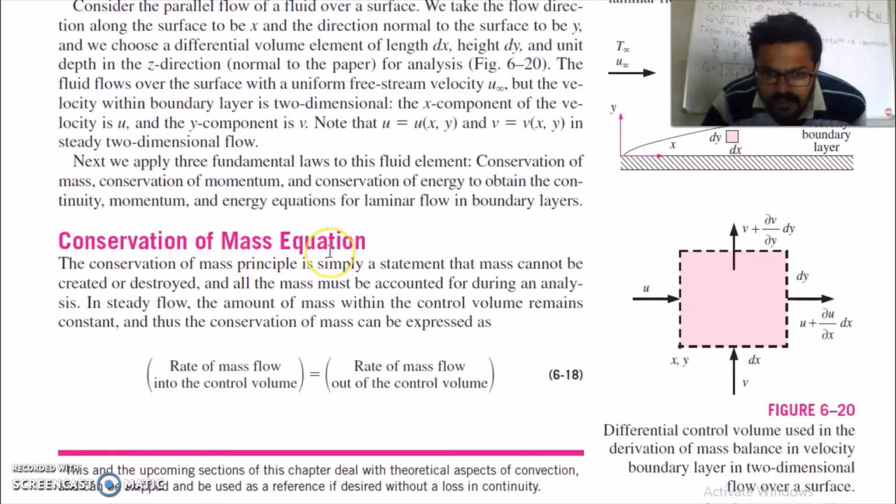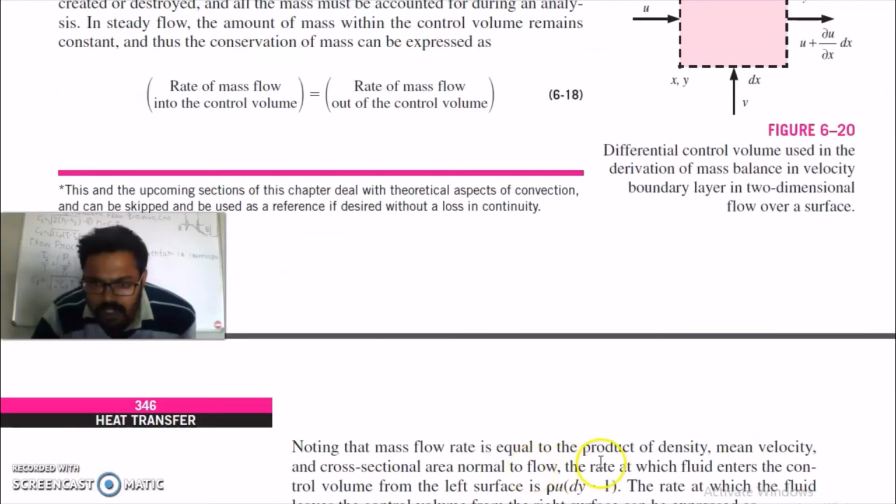Conservation of mass equation. In steady flow, it states that the rate of mass flow into the control volume is equal to the rate of mass flow out of the control volume. This plus this must be equal to this plus this. Now mass rate is equal to the product of density, mean velocity and cross section area normal to the flow.